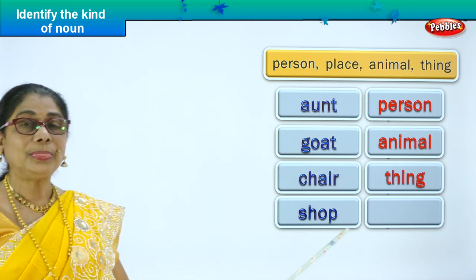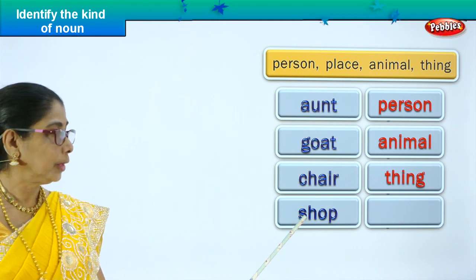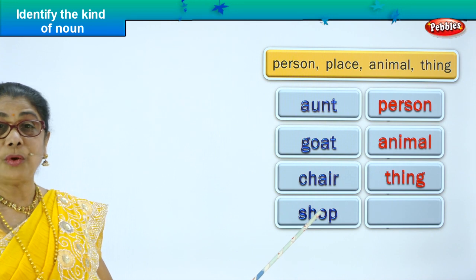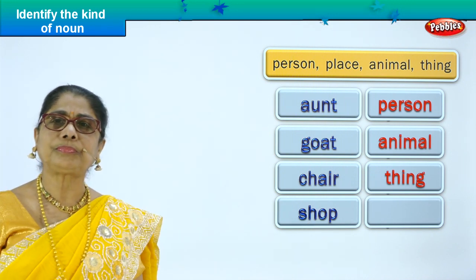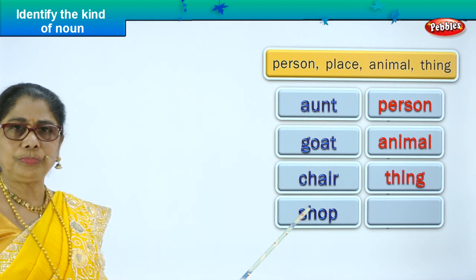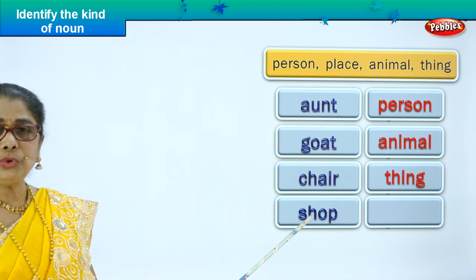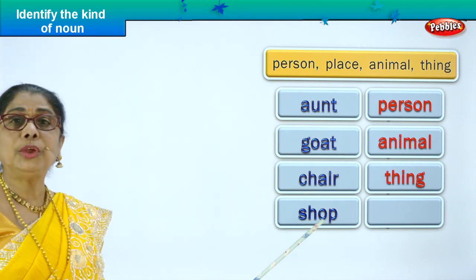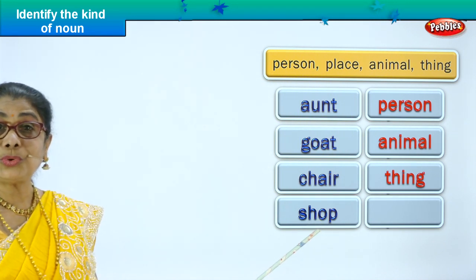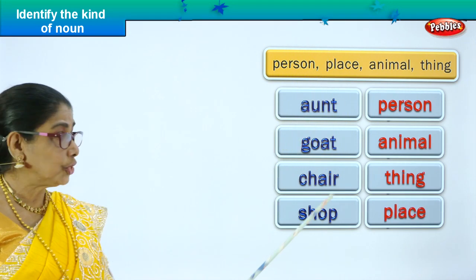And finally, the last one. What is it? Shop. Is it a noun? Yes. Shop is a noun. Where do you go to the shop? What do you get at the shop? Depends on the kind of shop. If it is a fruit shop, you get fruit. Vegetable shop, you get vegetable. Grocery shop, you get grocery. If it's a cloth shop, you get material and so on. So what is shop? It's a place. Excellent. Shop is a place.